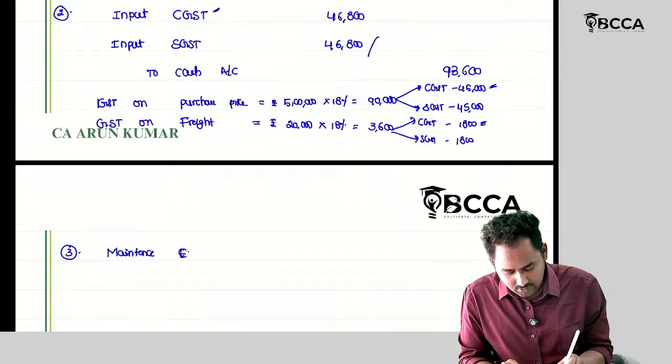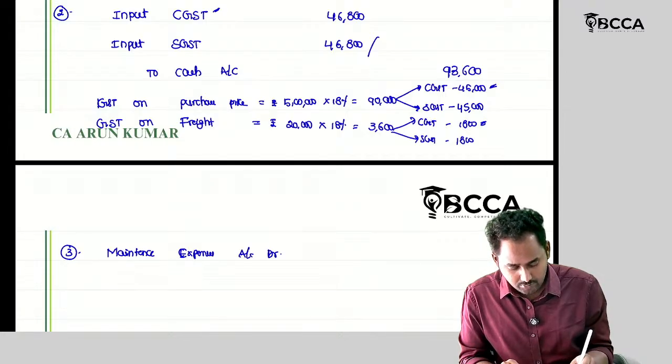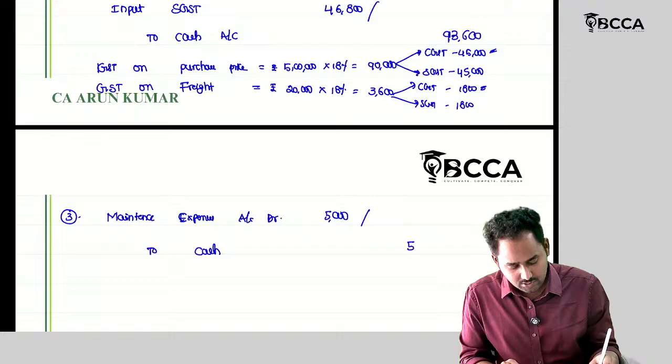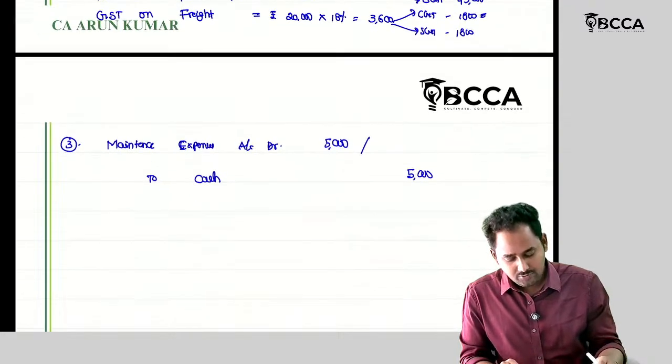Maintenance expenses account. How much? 5,000 to cash. This 5,000 should be transferred to P&L.